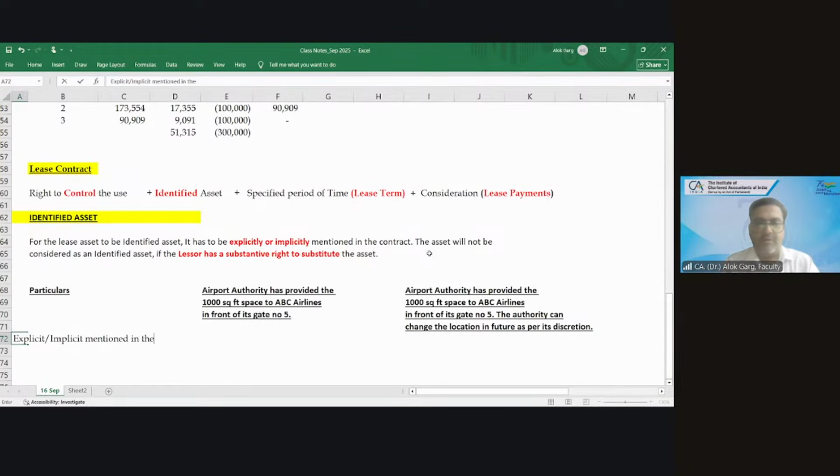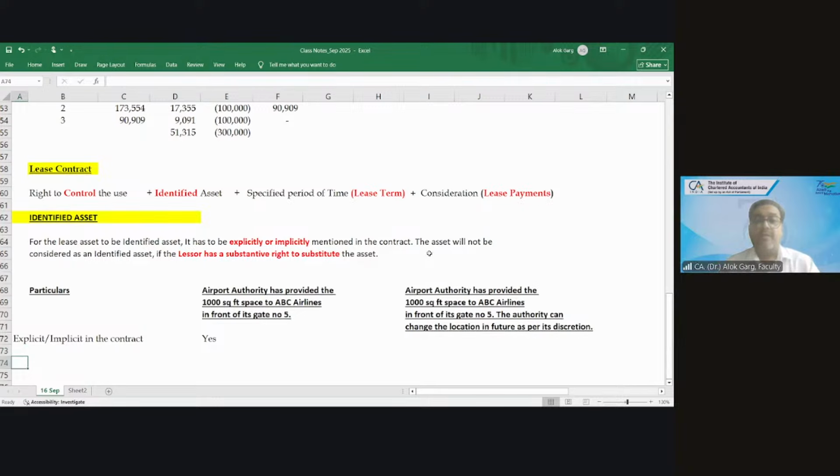Explicitly mentioned. It will be explicitly mentioned in the contract. Yes. So in front of gate number 5, 1,000 square feet of space. Yes, it is explicitly mentioned in the contract.